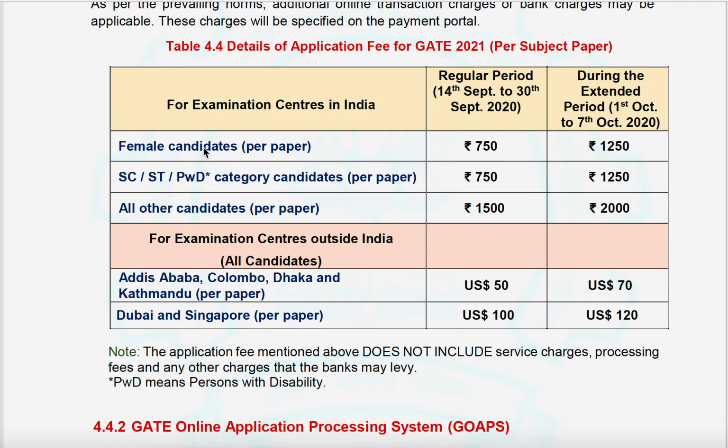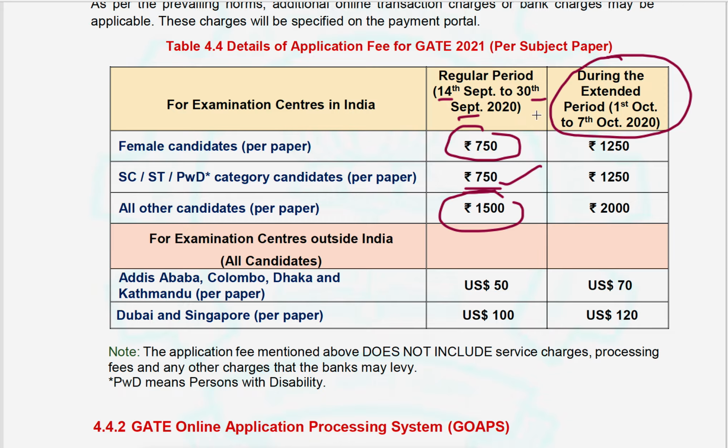And here they have mentioned the fee particulars. For female candidates, it is 750 rupees per paper, and for SC, ST, PWD category candidates, it is 750 rupees per paper, and for all other candidates it is 1500 rupees. This is for 14th September to 30th September. Then there is the late fee.